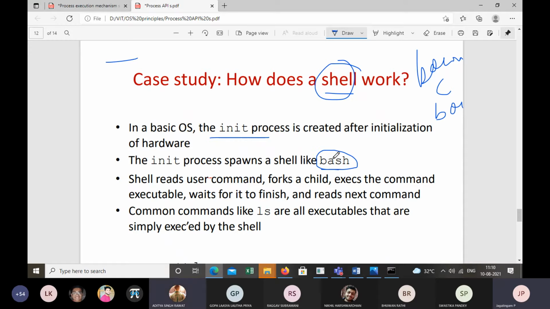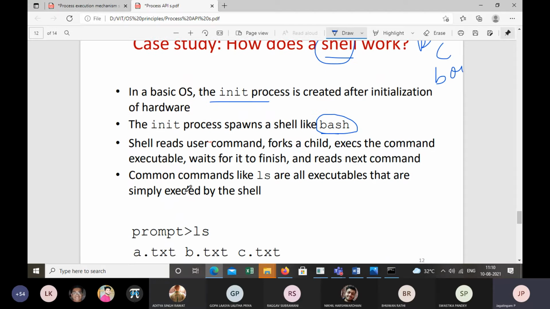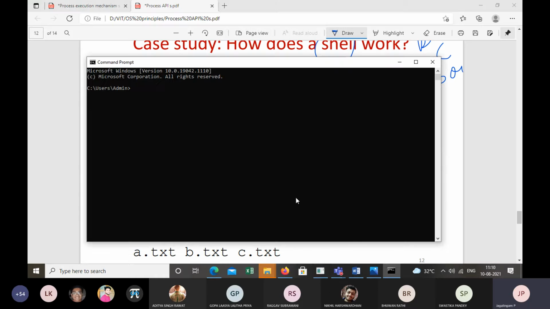Yes, sir. So that is when we boot up a system. When we boot up the system in Windows, what do we get? We get a command prompt. Can you see it on the screen? When we start the system, we get a command prompt in the Windows environment. So this is what comes from the shell. This command prompt comes from the shell. Now what is shell?